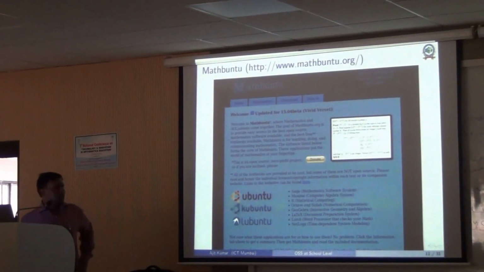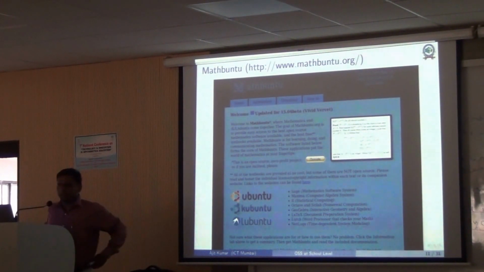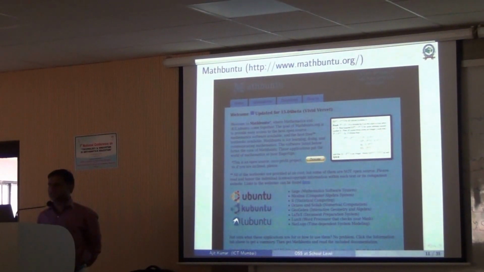Another thing that you can look at, as I mentioned, many Linux operating systems are free. Many of them have started putting many of these open source software along with the operating system itself. In Ubuntu there are many, but especially for maths, this is one which you can try to look at, Mathbuntu, mathbuntu.org. This software you can download and install in your system, but you can also make what they call a live DVD.